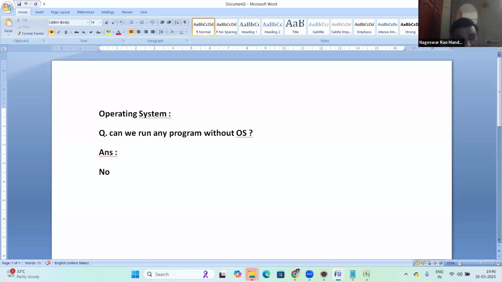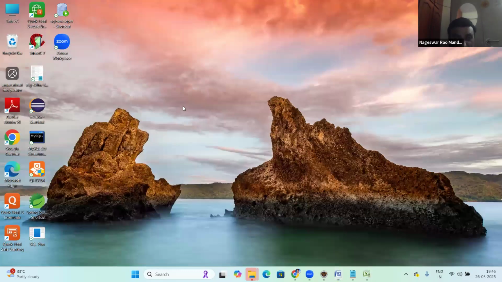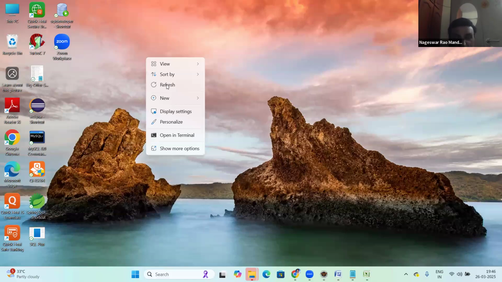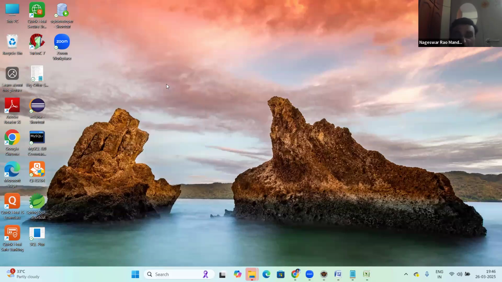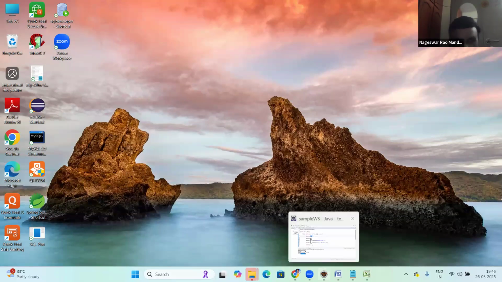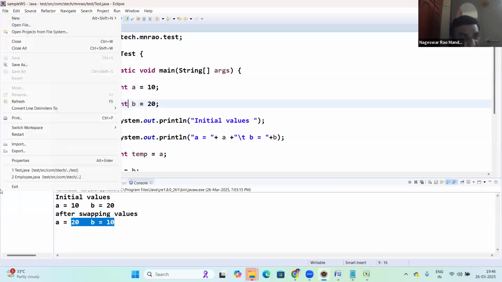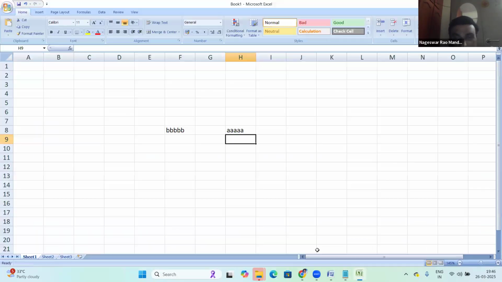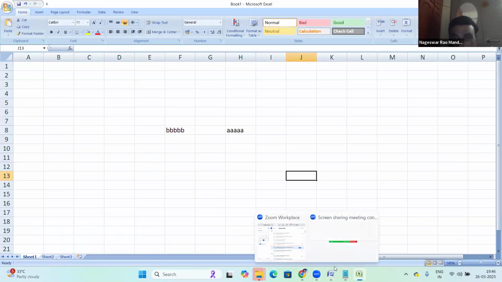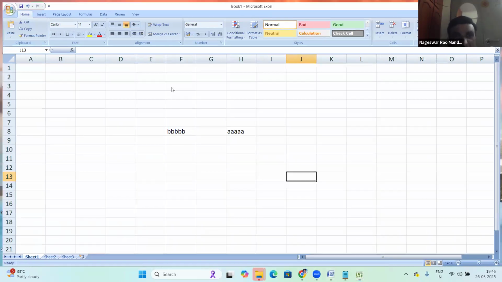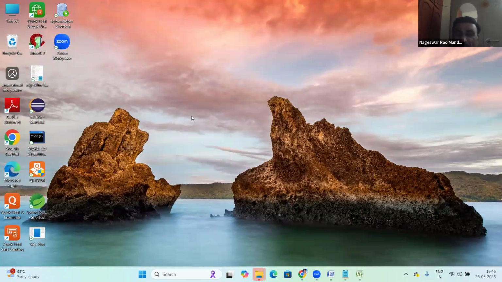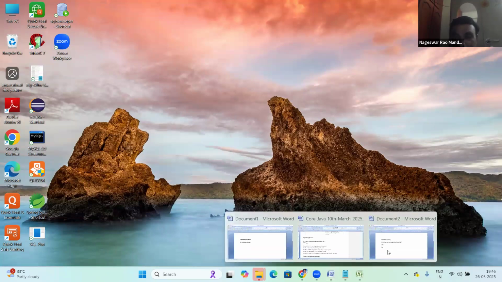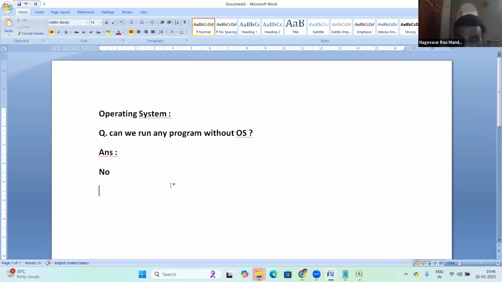Because without an OS there is no computer. See here, a Windows OS is running. On top of the Windows OS, everything is running, like the Zoom application running on top of it. Suppose this Eclipse is running here. Notepad is running, Excel is running. There are many things running on top of the OS. That OS is responsible to run all the programs. So without an OS, we cannot run any program. The answer is no.